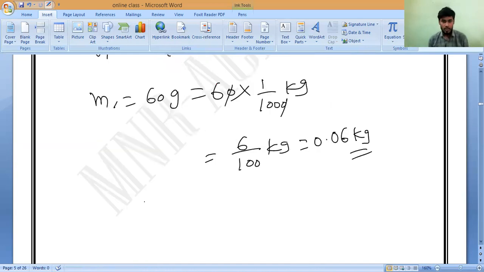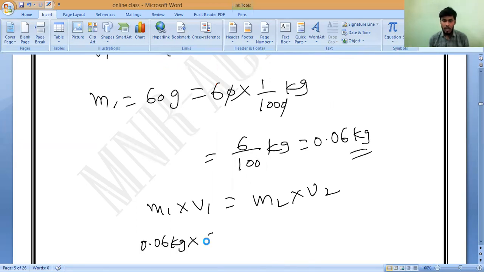Directly you can go for substitution. We know that M1 into V1 is equal to M2 into V2. So 0.06 kilogram into 500 meter per second is equal to 5 kilogram into V2. Now we want V2.